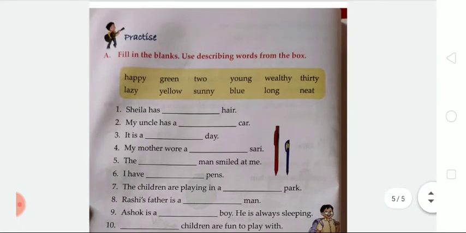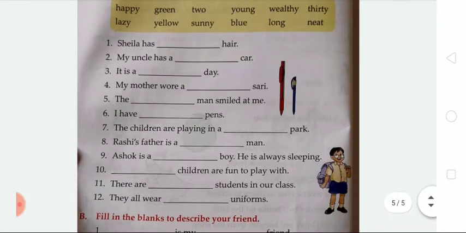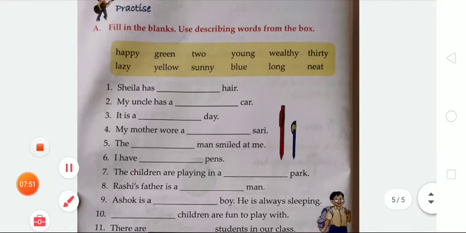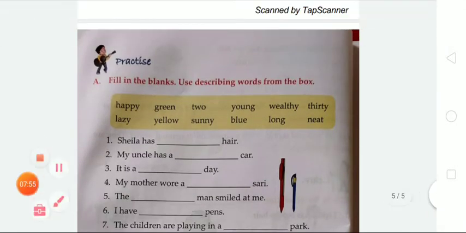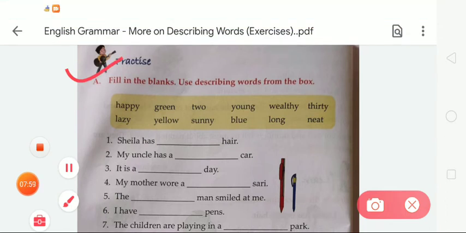That is exercise A. Okay students, that is exercise A. So let's do the given exercise A. What will we do in this given exercise? So we have to fill in the blanks. In this exercise, fill in the blanks. Use describing words from the box. Students, the words are given in the box. We have to choose the correct words according to the sentence, and after that write them down on the blanks and complete the given sentence. Okay. So we have to fill in the blanks and use describing words from the box.